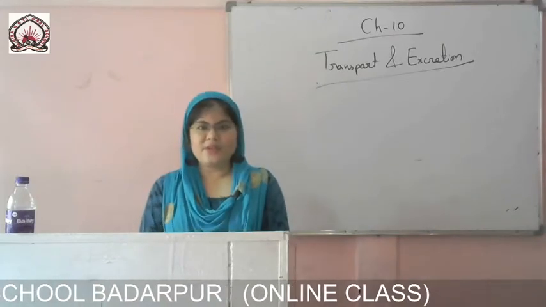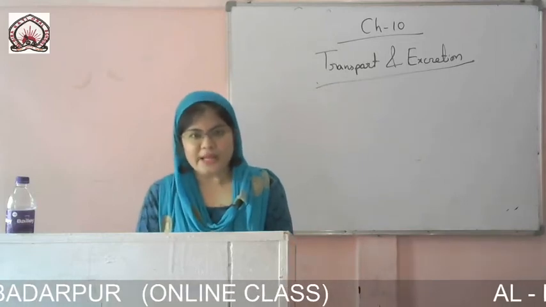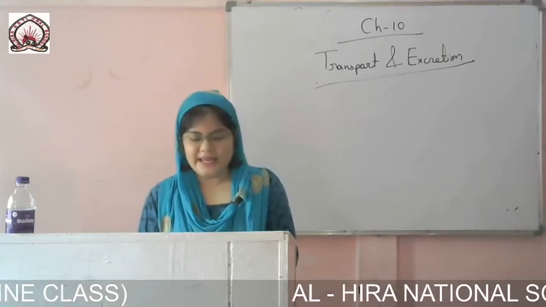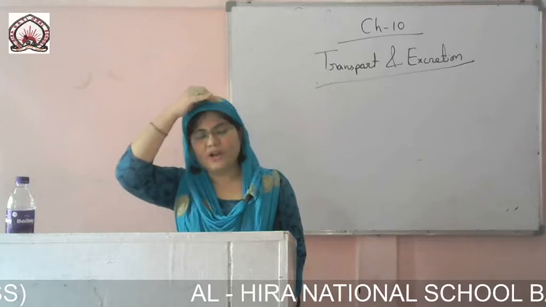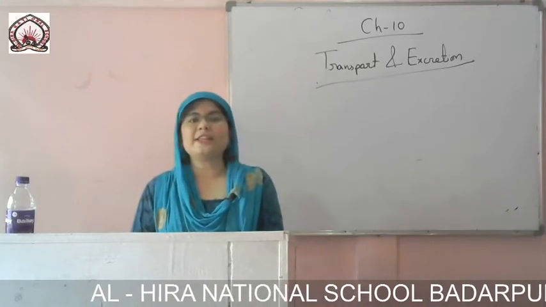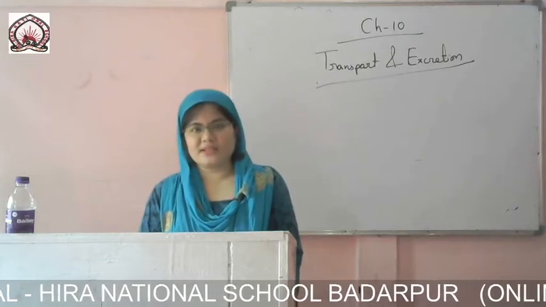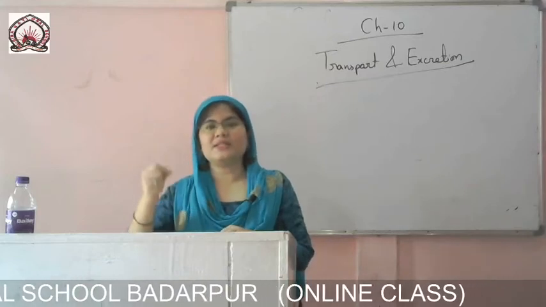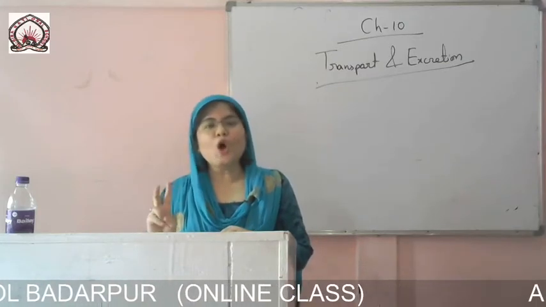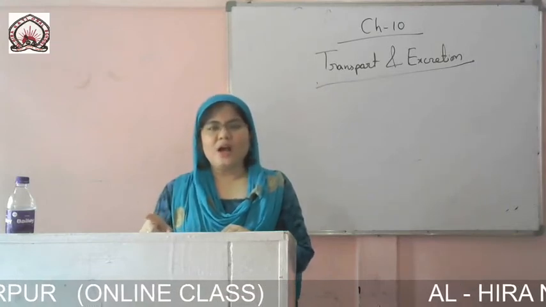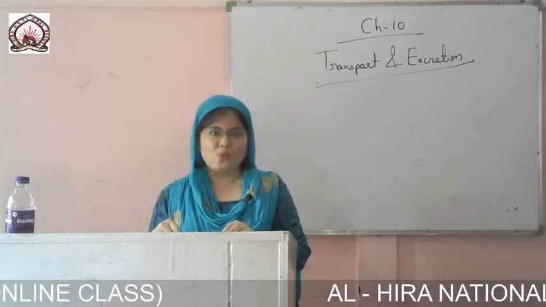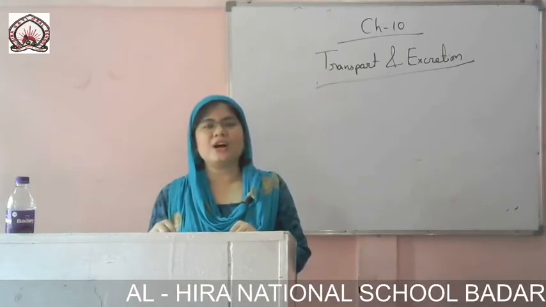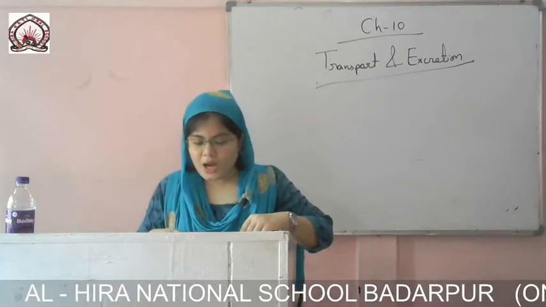Deoxygenated blood is blood which doesn't contain any oxygen. Oxygen is removed, that is called deoxygenated blood, and the blood which has oxygen is oxygenated blood. Okay, so oxygenated blood and deoxygenated blood are separated by this thick wall. The heart is divided into two halves, separated by a thick wall, and the function of the wall is to not allow the oxygenated and deoxygenated blood to mix.